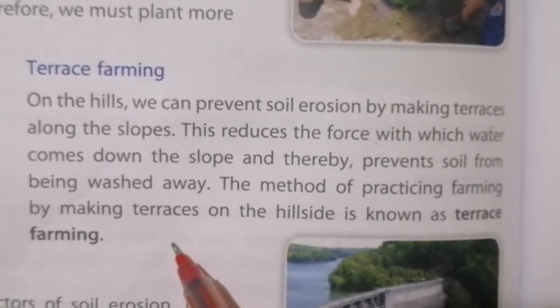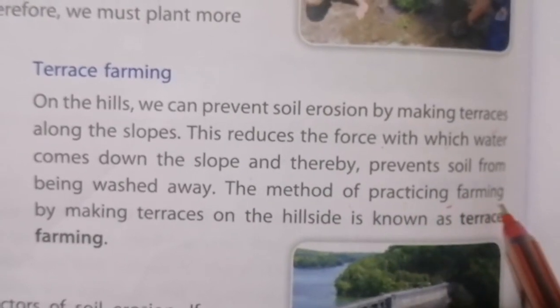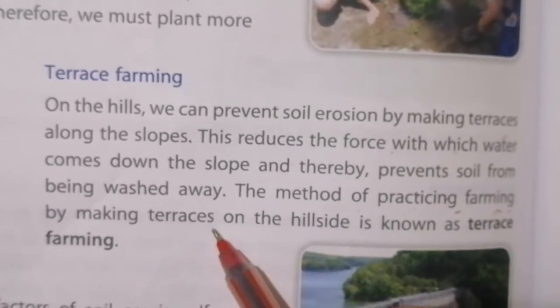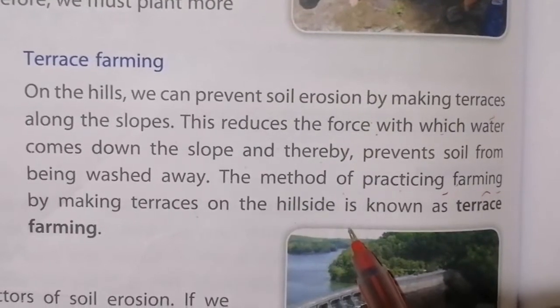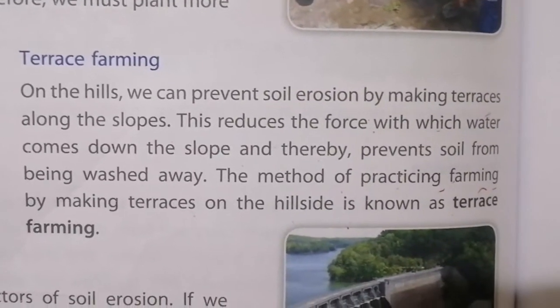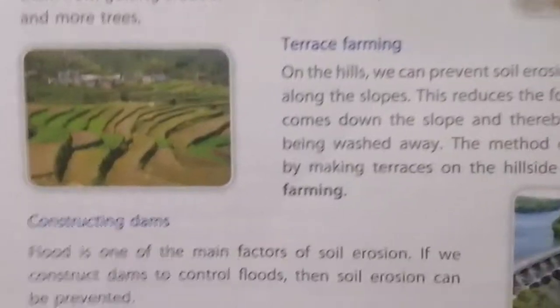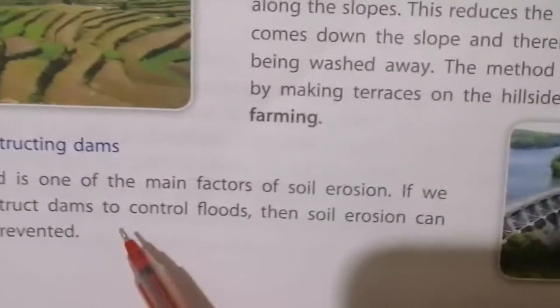The method of practicing farming by making terraces on the hillside is called terrace farming. So what is terrace farming? It is a method of practicing farming by making terraces on the hillside. So two methods we saw: planting trees and terrace farming. The third one is constructing dams. You can see the picture here.